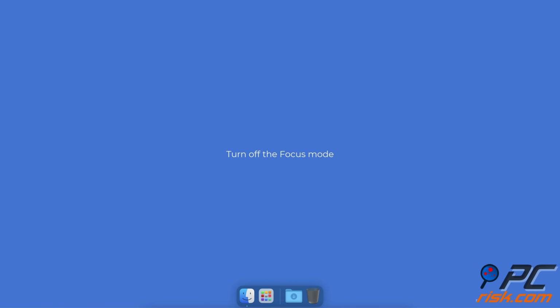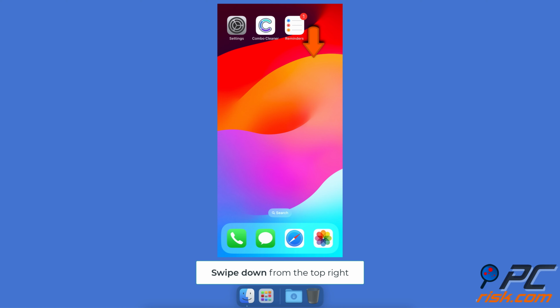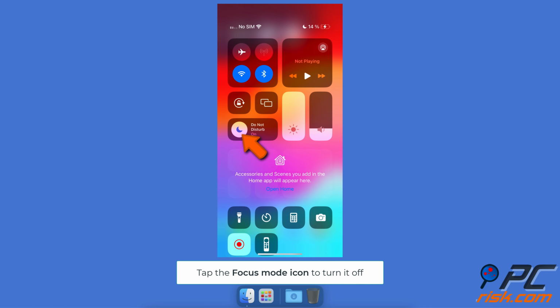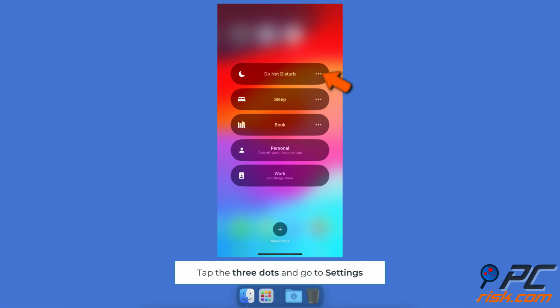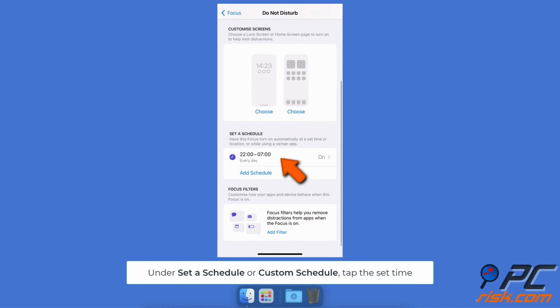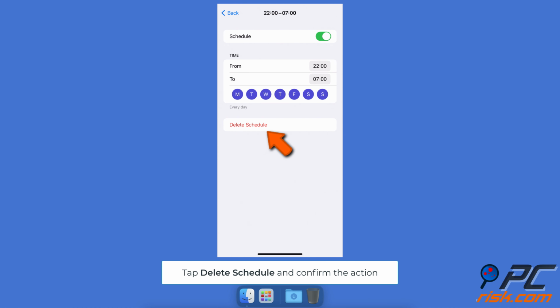Turn off the focus mode. Swipe down from the top right corner to open Control Center. If a focus mode is turned on, tap the icon to deactivate it. Then, tap the focus button. Next to the focus mode that was previously enabled, tap the three dots and go to Settings. Under Set a Schedule or Custom Schedule, tap the Set Time and choose Delete Schedule.